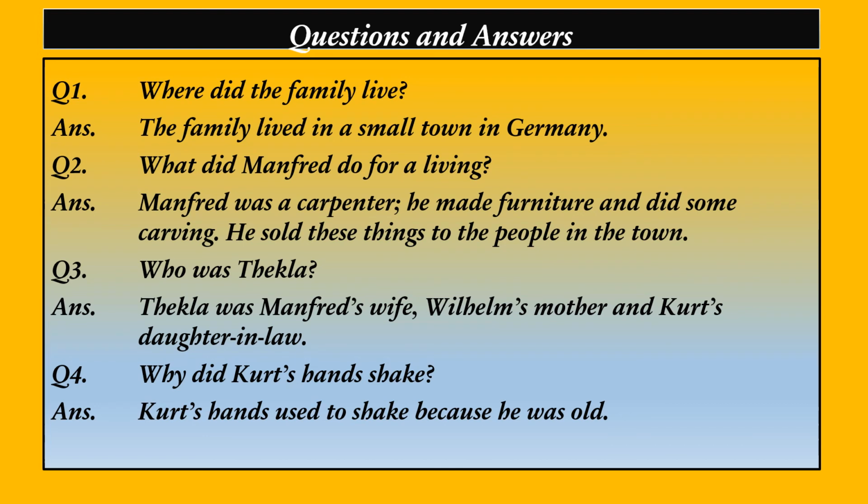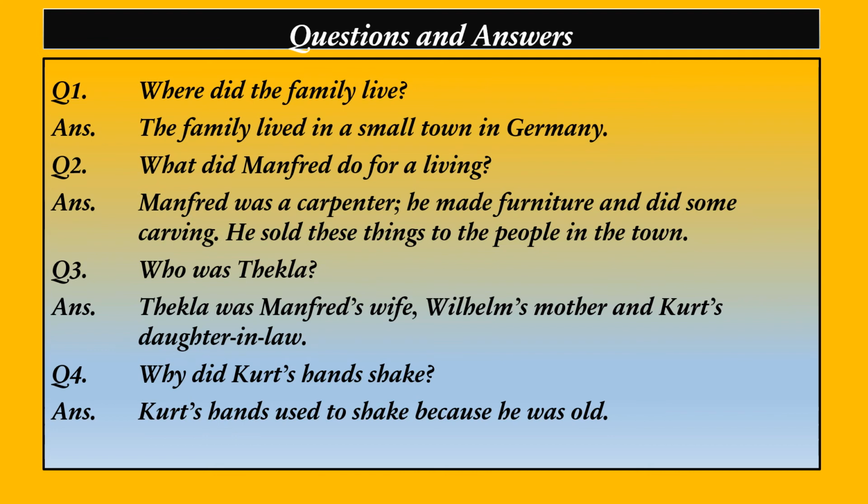Now questions and answers. Question 1. Where did the family live? Answer. The family lived in a small town in Germany. Question 2. What did Manfred do for a living? Answer. Manfred was a carpenter. He made furniture and did some carving. He sold things to the people in the town.